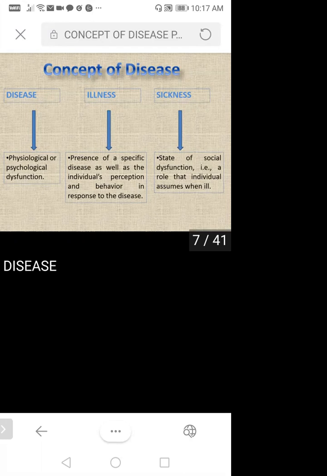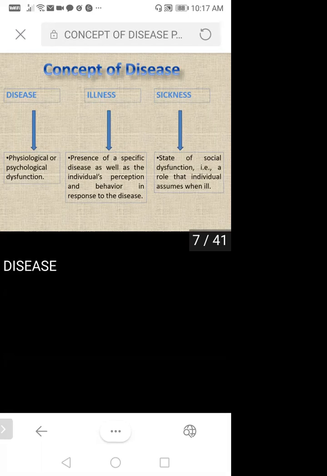Once they become ill, how their state of dysfunction appears towards the social community comes under sickness.